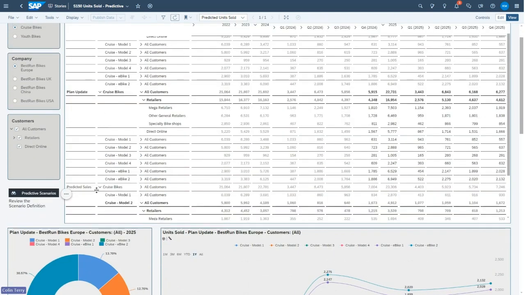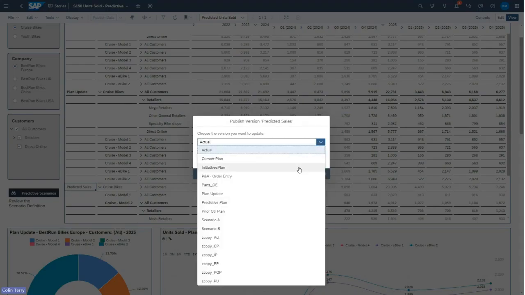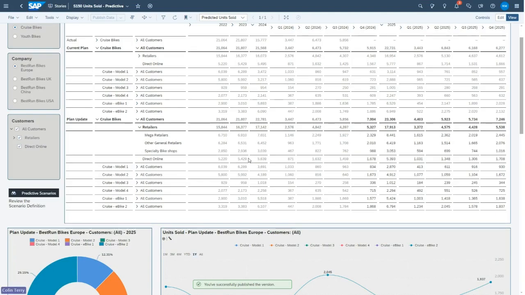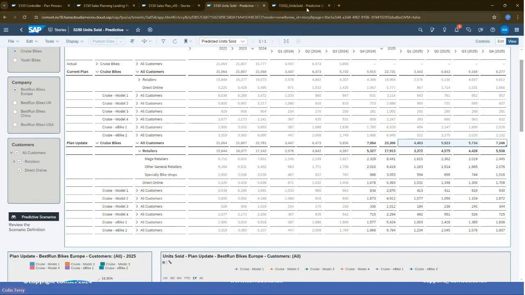I can then tweak that if I wanted to, but if I'm happy with that, I can now write my workings into the plan update version and publish that data. So we've now automated the planning going forward for the next 5 quarters. And you can see there that our plan update is now different to our current plan. So let's manually go in and tweak that plan.